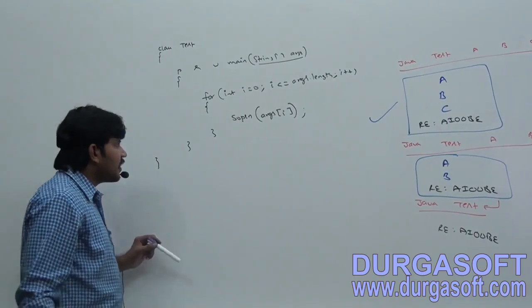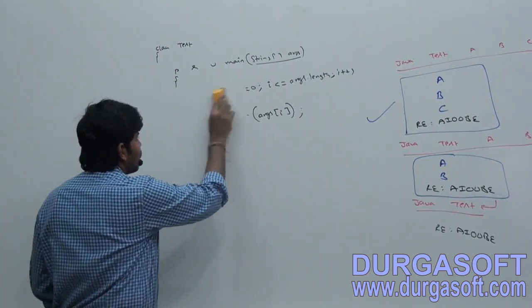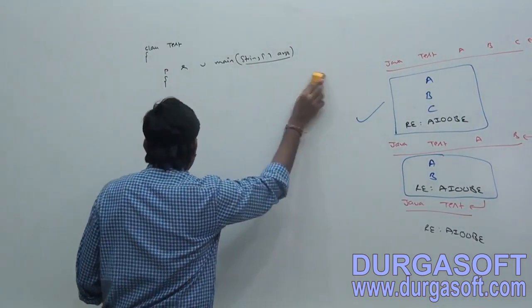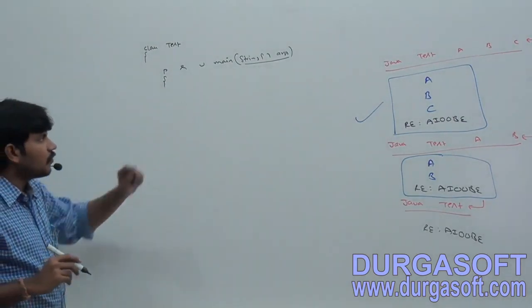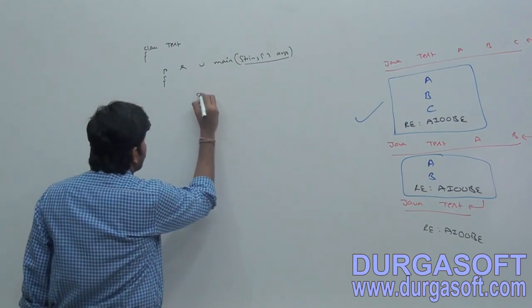Next up, the second example is also more or less like this, but there is a small difference. What is the difference? Observe. Public static void main, String array.